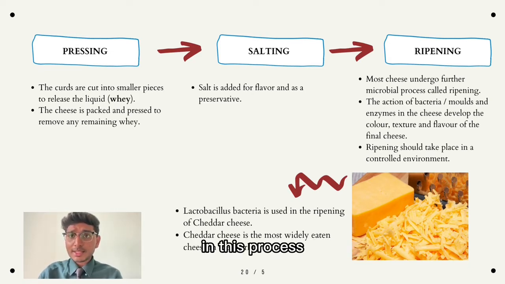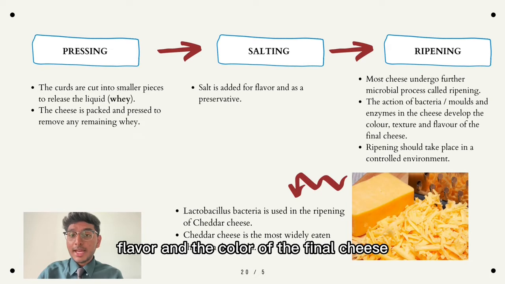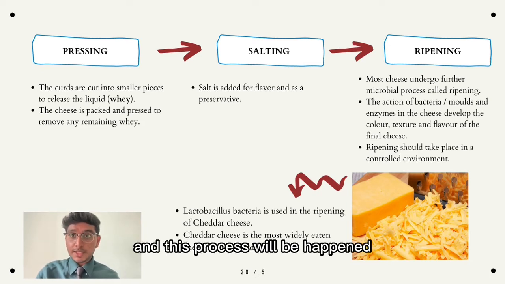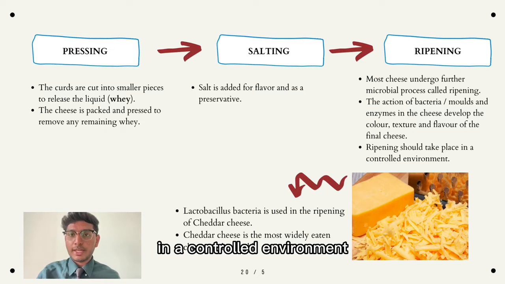In this process, the bacteria, mold or enzymes in the cheese will develop the texture, flavor and color of the final cheese. And this process should happen in a controlled environment.